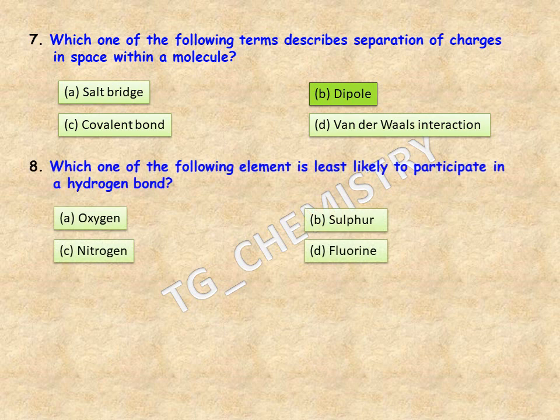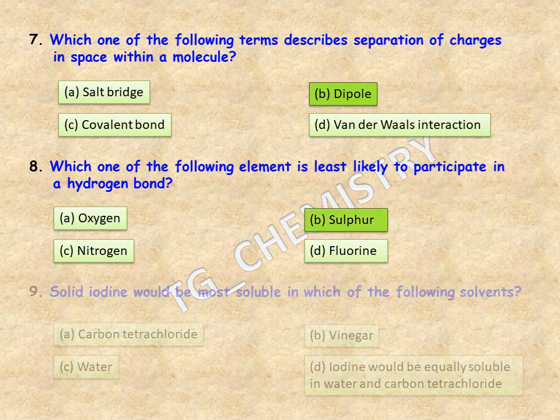Next is, which one of the following elements is least likely to participate in a hydrogen bond? Now we all know that the more electronegative the atom, the more will be its participation in the hydrogen bond. So in that case, among the four options, sulfur is the least electronegative atom. So therefore, the right answer should be option B, sulfur.